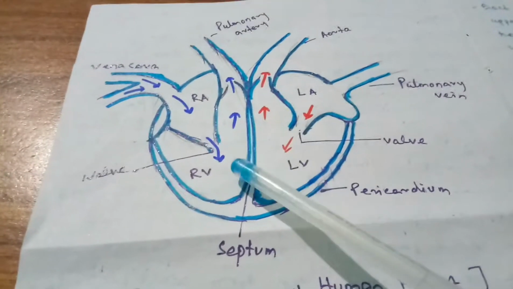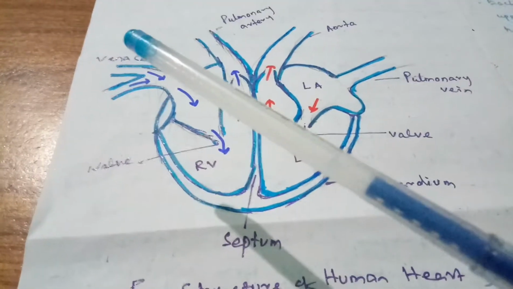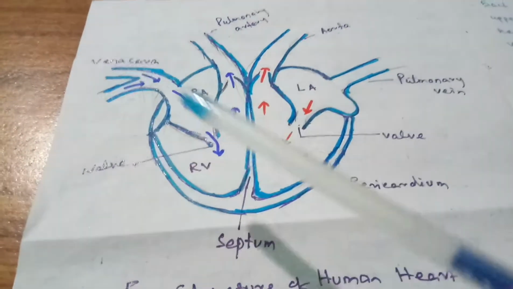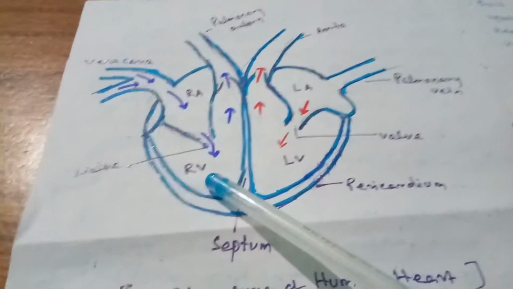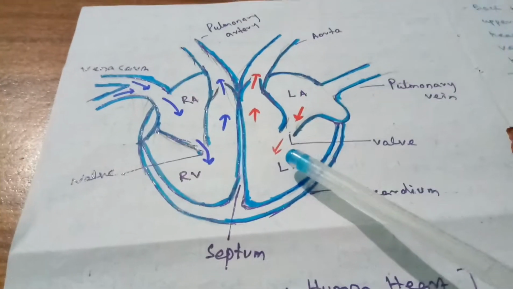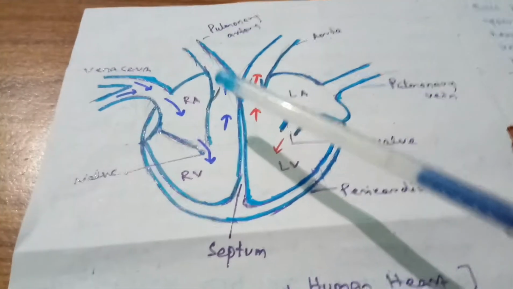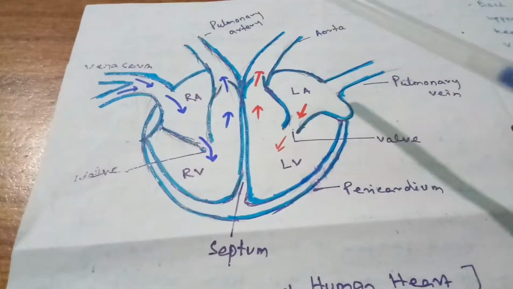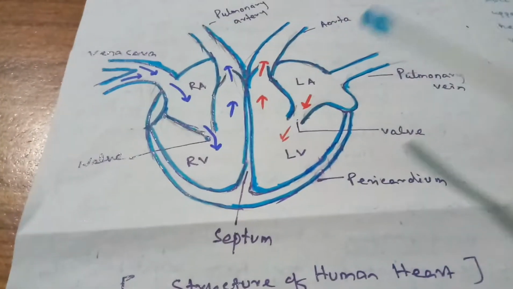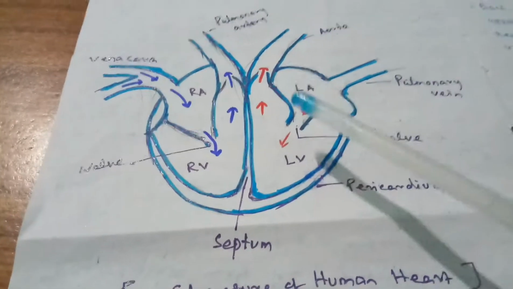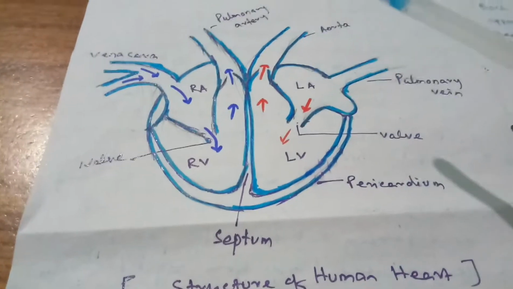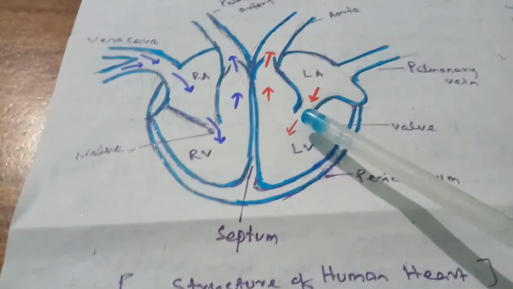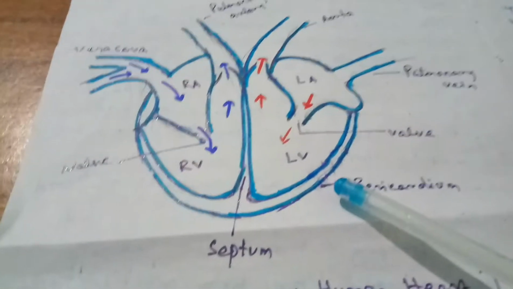That means from the heart to all over the body and from all over the body to the heart is called systemic circulation. And when the blood leaves the heart through the pulmonary artery towards the lungs and from the lungs into the heart, that means from heart to lungs and lungs to heart, it is called pulmonary circulation.